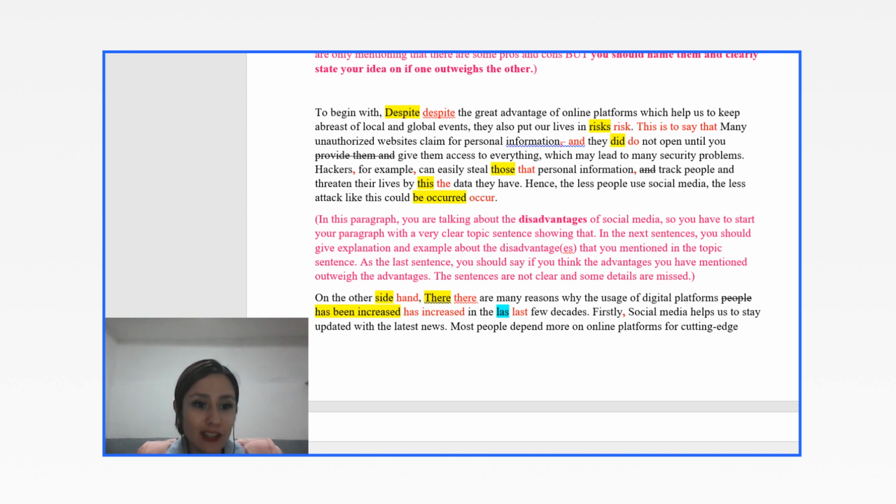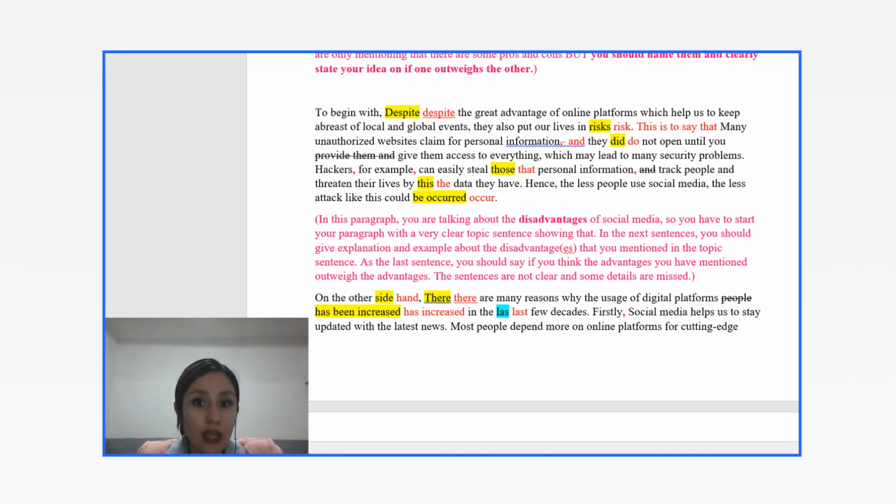Now, you go on like this. Hackers, for example, can easily steal those personal information and track people and threaten their lives by this data they have. Hence, the less people use social media, the less attack like this could occur. Okay, so we talked about the first sentence, your topic sentence. So the next sentences should be the explanation about the disadvantages. Then you should have one sentence giving an example on disadvantages. And your final sentence should be your idea.